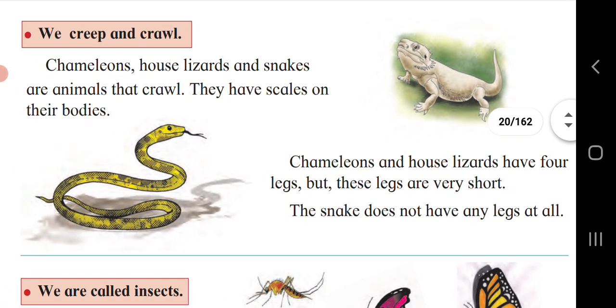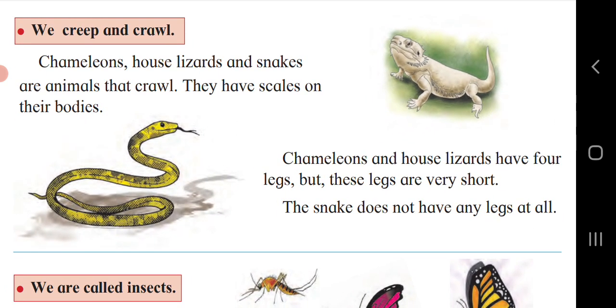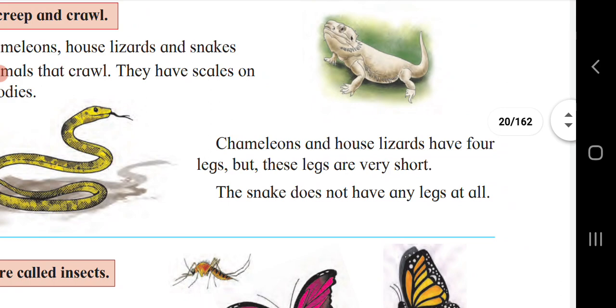Let's see the next classification. We creep and crawl. Chameleons, house lizards, and snakes are animals that crawl. They have scales on their body. Chameleons and house lizards have 4 legs, but these legs are very short. The snake does not have any legs at all.